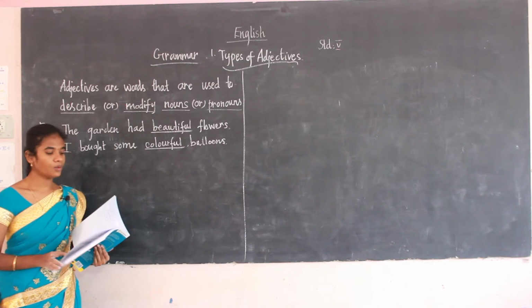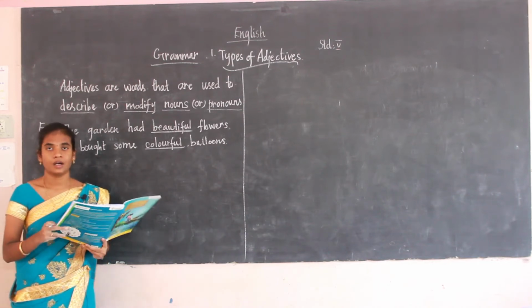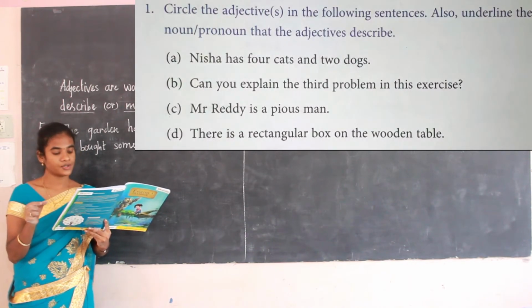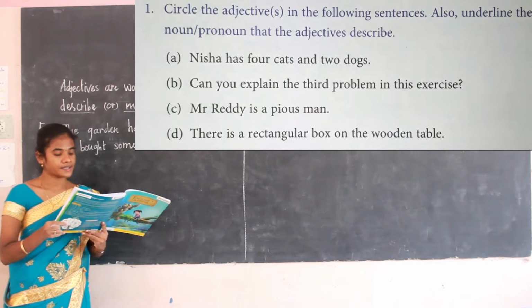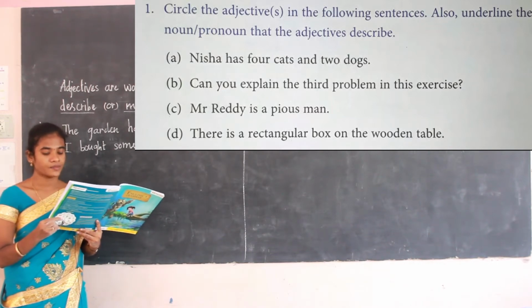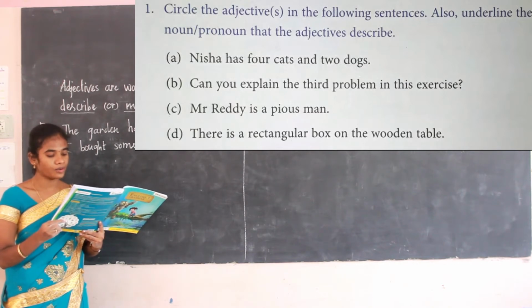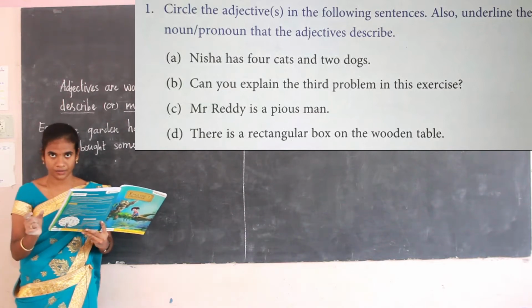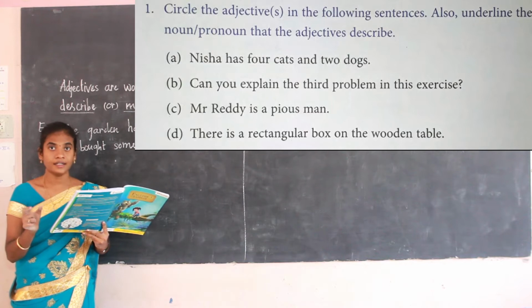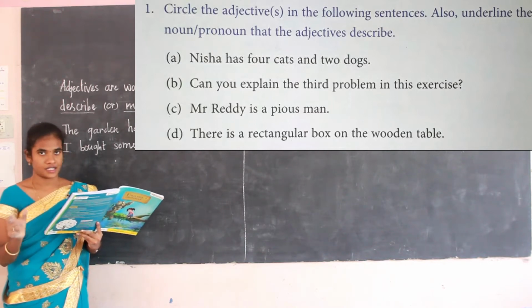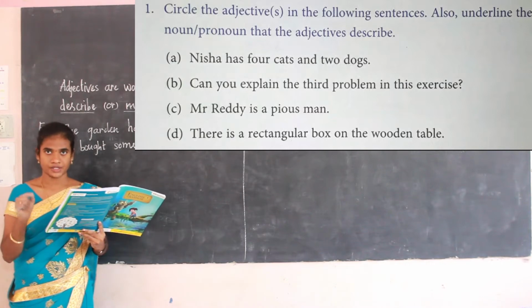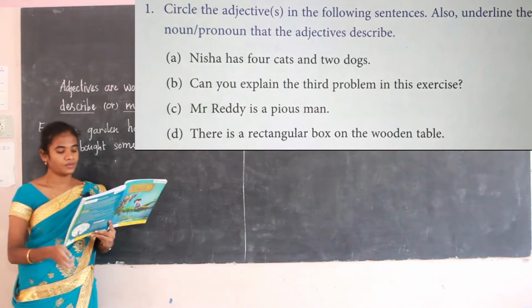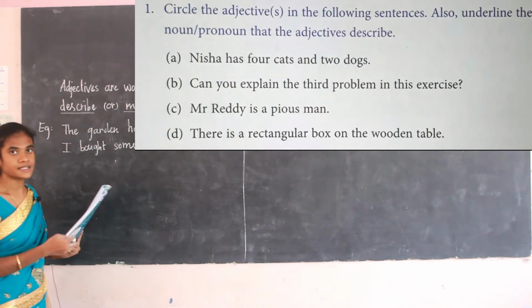Now you have to find out the adjectives. See this image. You have to circle the adjective in the following sentences. Also underline the nouns or pronouns that the adjective describes. So we have to circle the adjective and underline the nouns and pronouns that the adjective describes. Now we can see the question. See this exercise.